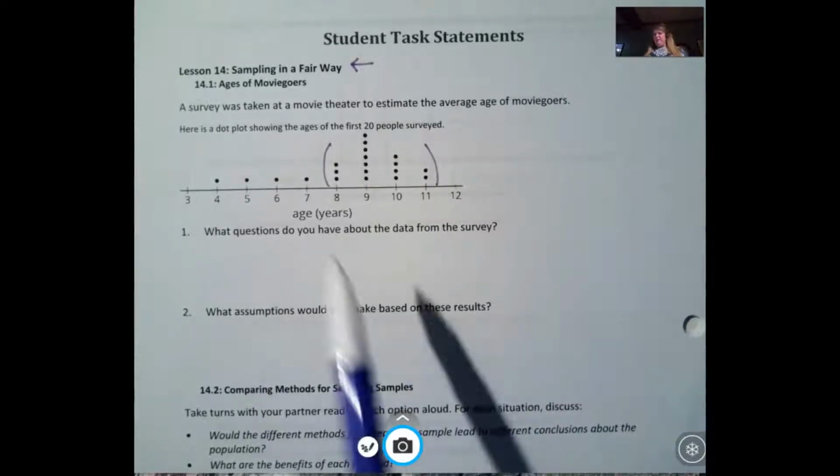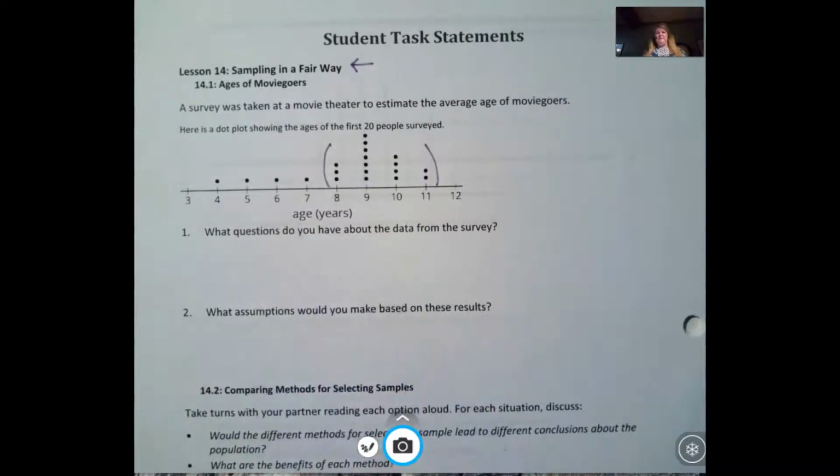And notice, just from seeing the results of a survey, I can start to have some thoughts and questions, and maybe even some assumptions and things that are probably true, just from looking at that piece of data.